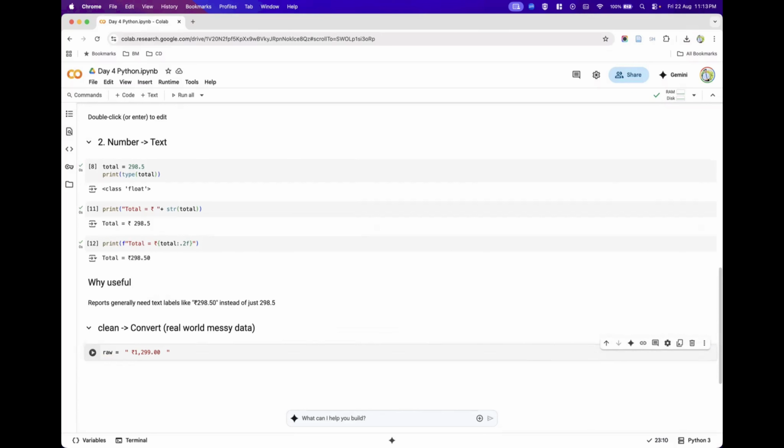1,299.00 is a value. Remember, this particular data, what you are seeing here, comes with spaces, it also has that rupee symbol, and it also has some comma. This is how you will be seeing this in the real world. Your price of any particular product, if you want to fetch, this is how the real challenge is.